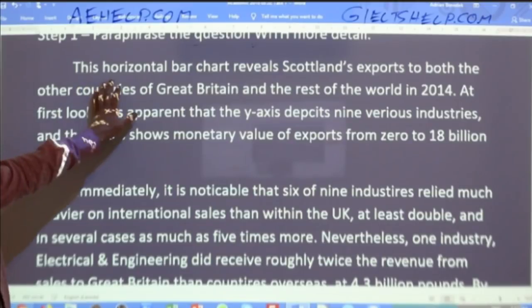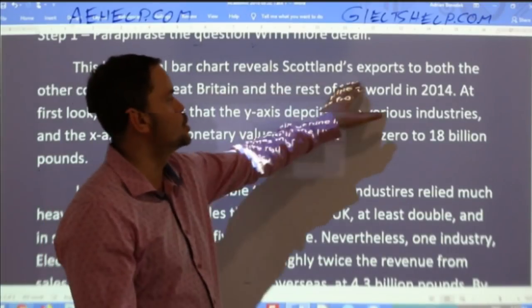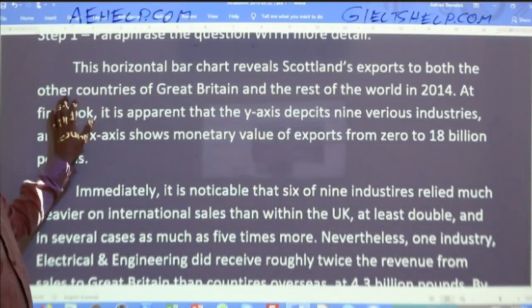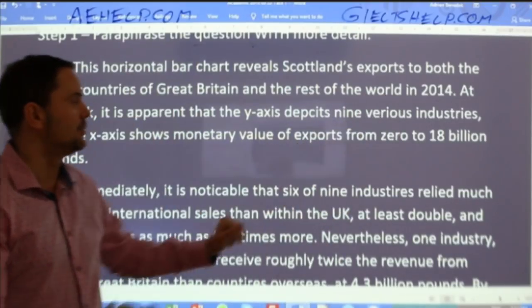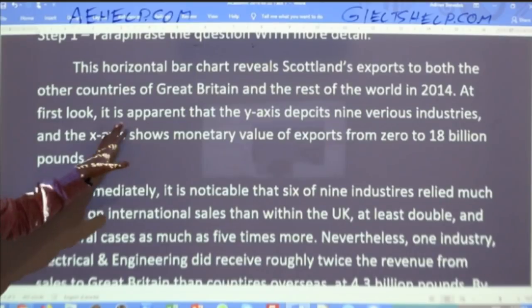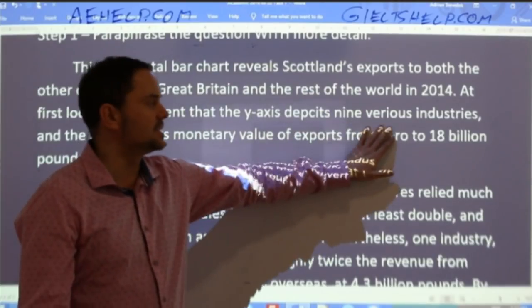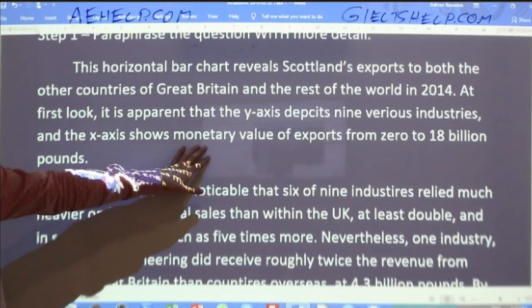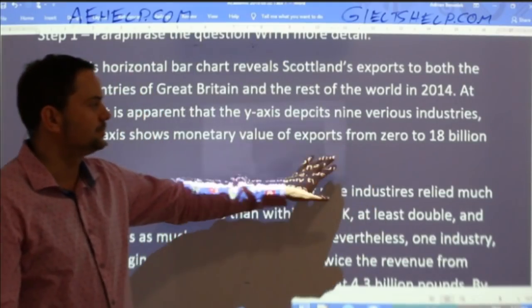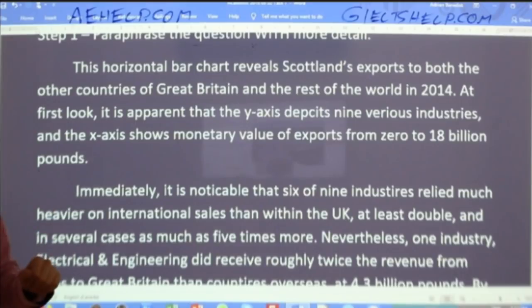Let's read it together. So this horizontal bar chart reveals Scotland's exports to both other countries of Great Britain and the rest of the world in 2014. At first look, it is apparent that the y-axis depicts 9 various industries, and the x-axis shows monetary value of exports from 0 to 18 billion pounds.